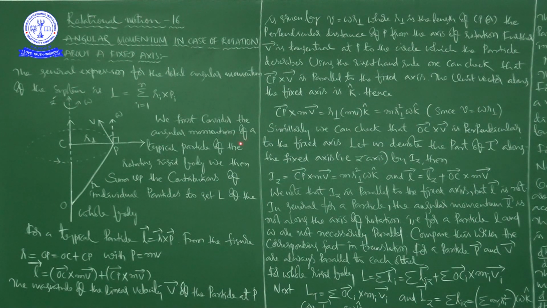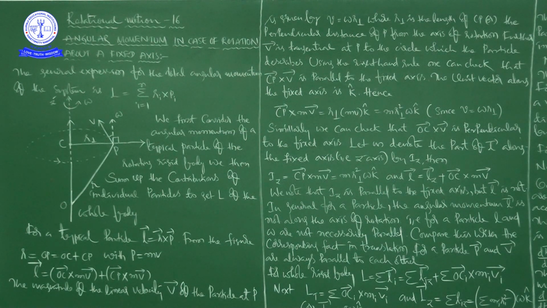We first consider the angular momentum of a typical particle of the rotating rigid body. For example, first we take a particle to discuss angular momentum. We then sum up the contributions of the individual particles to get the angular momentum of the whole body. So first we take a typical particle, and after that we add up to get the angular momentum of the whole body.